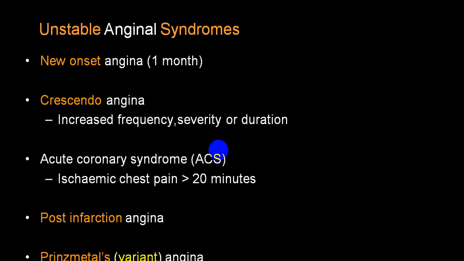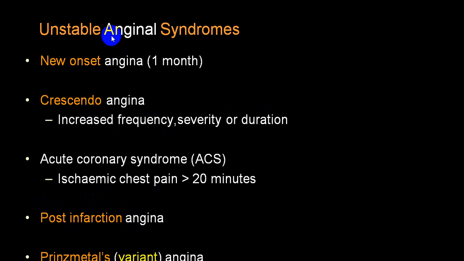We already told you there are few words which are commonly utilized: new onset of angina, crescendo angina, or we also call pre-infarction angina. And this includes what we call as unstable angina, where crescendo means increase in frequency, severity, and duration. While following an infarction, if a person starts getting an anginal pain, that is usually labeled as a post-infarction angina.